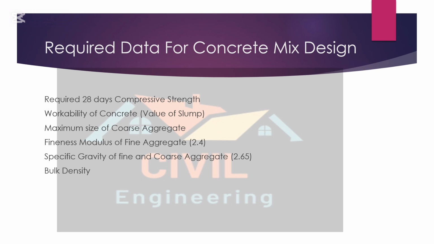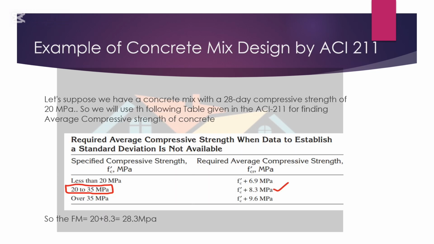The data which are required for concrete mix design are: number 1, required 28 days compressive strength; number 2, workability of concrete, that is value of slump; number 3, maximum size of coarse aggregate; number 4, fineness modulus of fine aggregate, which we take as 2.4; specific gravity of fine and coarse aggregate, and bulk density. So let's take an example.